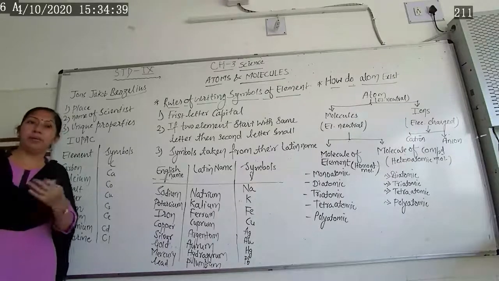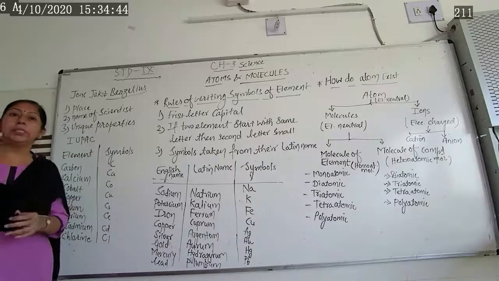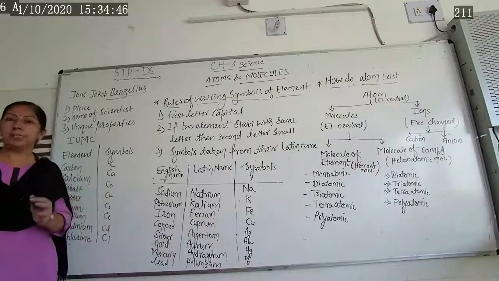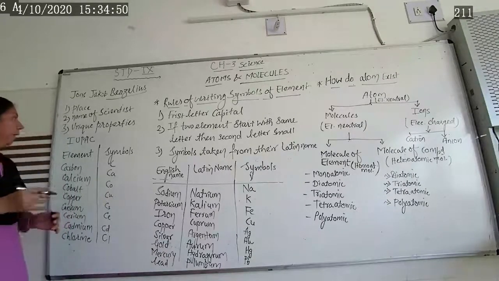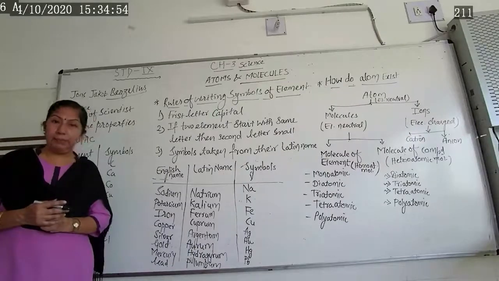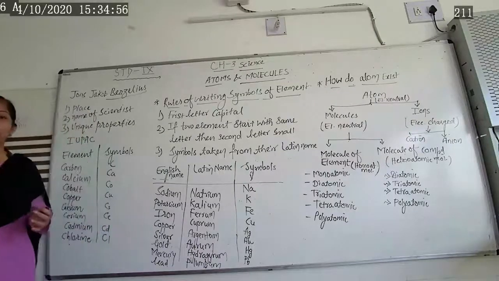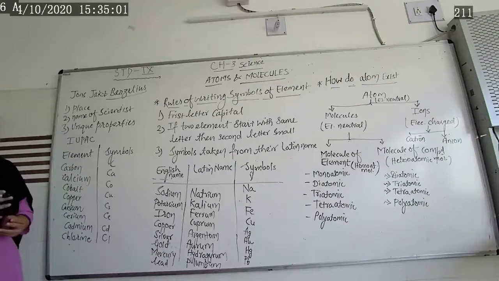So the element name is given as Rutherfordium. So the second thing they considered was the name of the scientist. First, the place where it was discovered. Second, the name of the scientist who discovered it. Rutherford discovered one element, so the name is given as Rutherfordium. Then, based on the unique property of an element, Actinium is a unique element, so based on its unique property the name is given as Actinium. Likewise, these types of names are given to different elements.